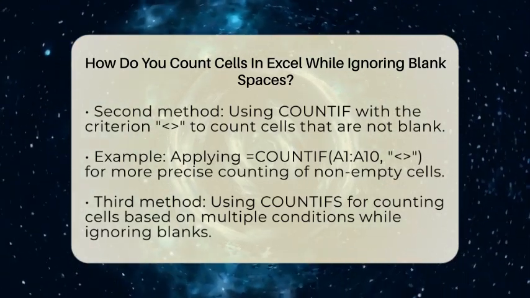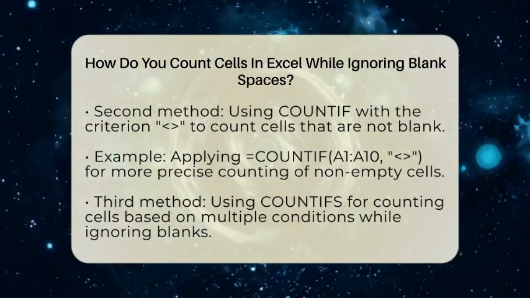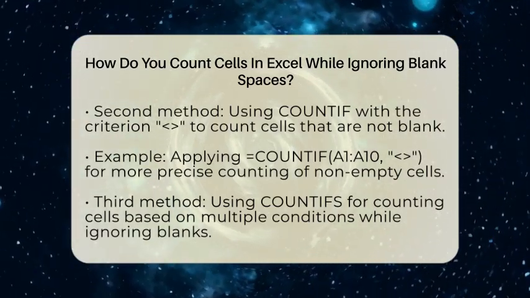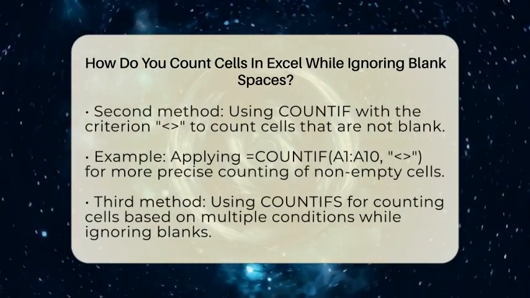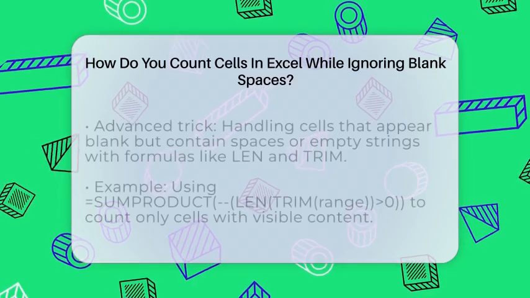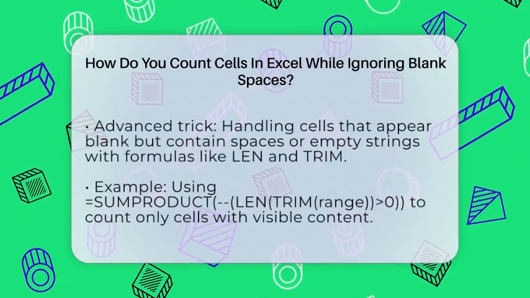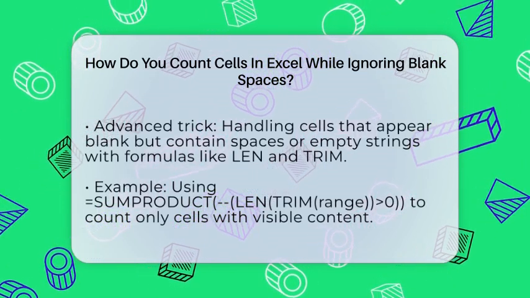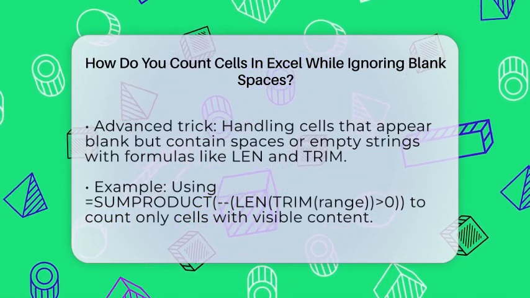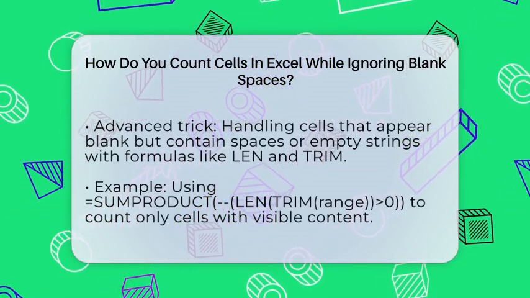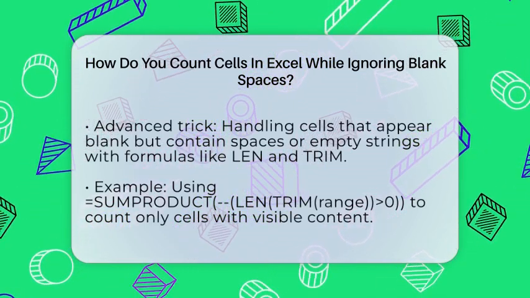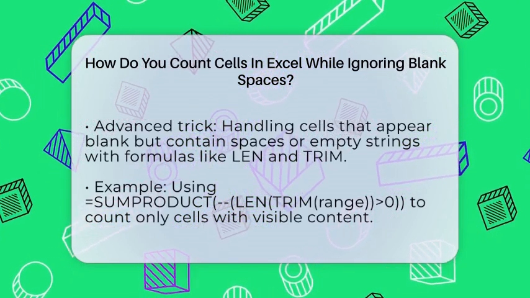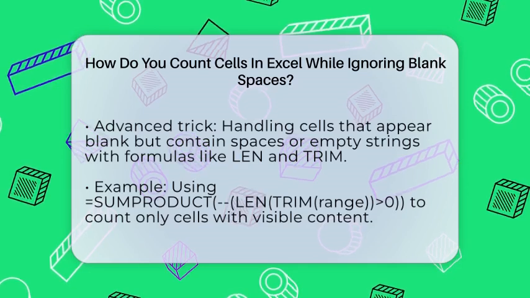If you need to count cells that meet multiple conditions but still ignore blanks, you can use the COUNTIFS function. For example, if you want to count cells in one column that are not blank and also meet another condition in a different column, you can write =COUNTIFS(range1, condition1, range2, condition2). This counts only the cells that satisfy both conditions, ignoring the blank ones in the second range.